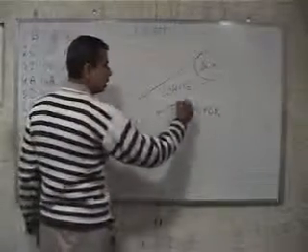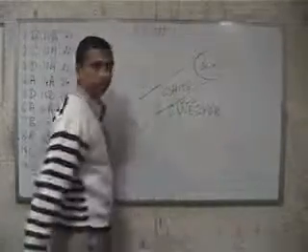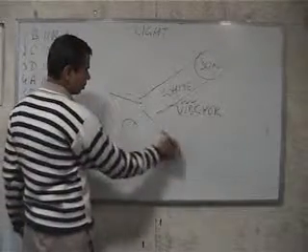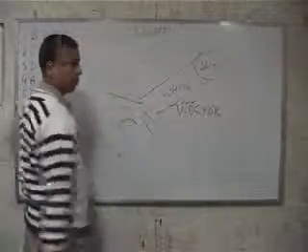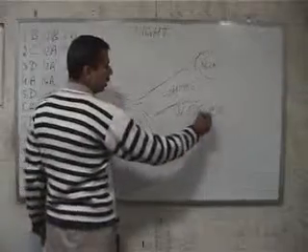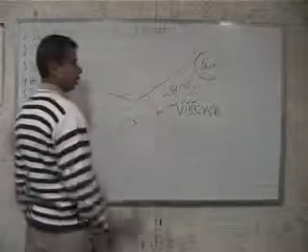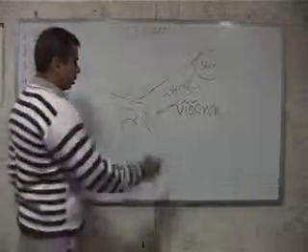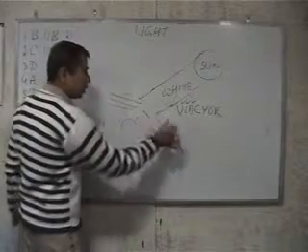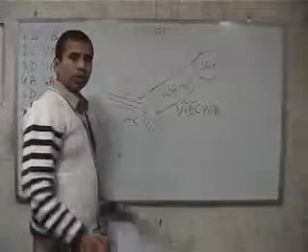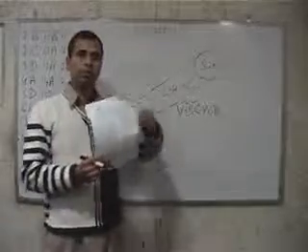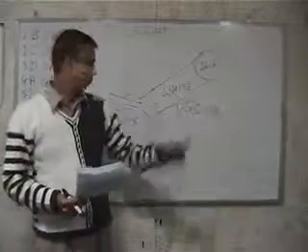VIBGYOR, these three colors, violet, indigo and blue, are scattered by the particles. Green, yellow, orange and red reach towards us. These scattered colors, violet, indigo and blue, give us an illusion of the sky being blue in color.